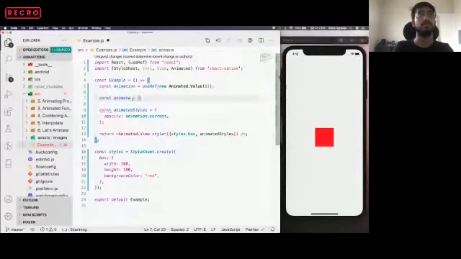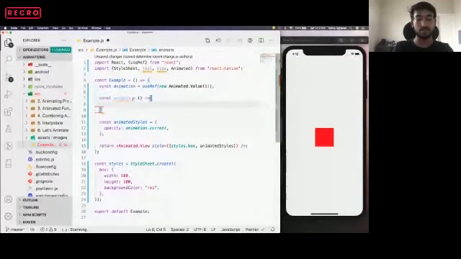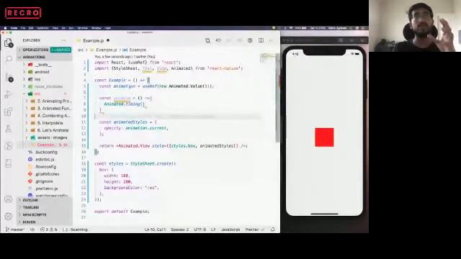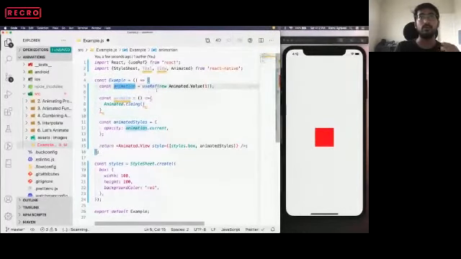Now we'll create one animate function. This animate function will just use the Animated library. Animated has one timing function, so I'll explain what timing does. Timing is a function which takes a reference of the animated value which we want to animate, and it also accepts some parameters like duration and easing function, where we want to animate to.